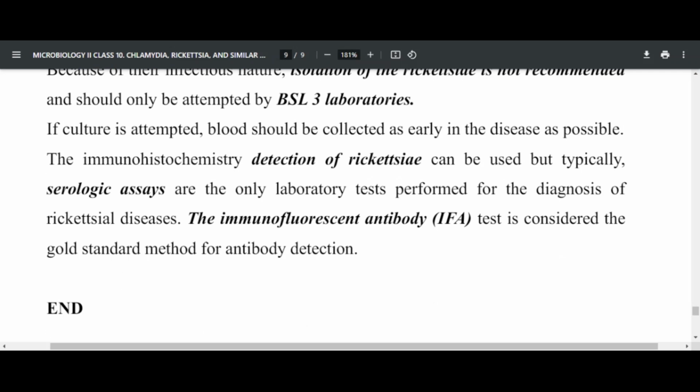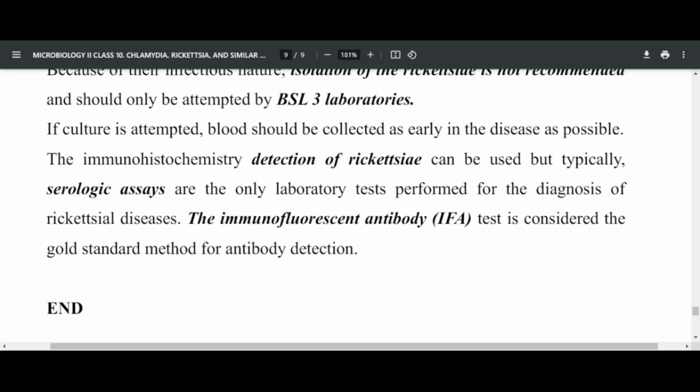If you want to isolate them, use a level 3 laboratory if necessary, but mostly we don't need that. We only need to test them using immunofluorescence antibody testing. That's how it is for both Rickettsia species and Chlamydia species and similar organisms.